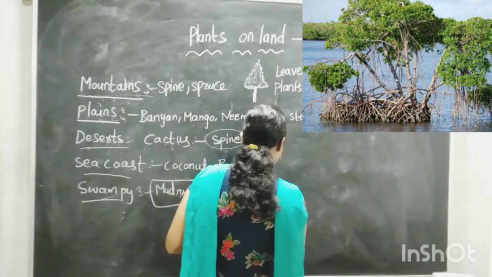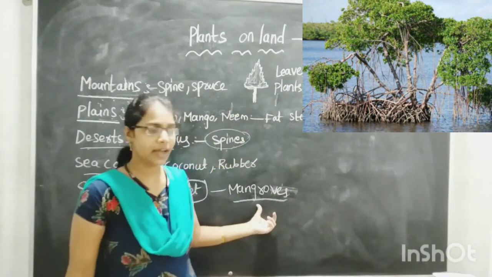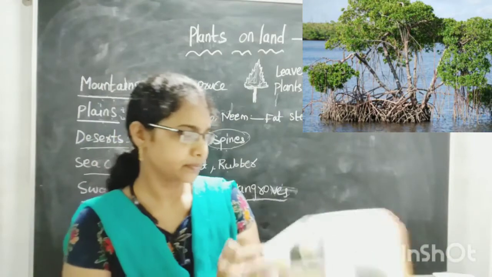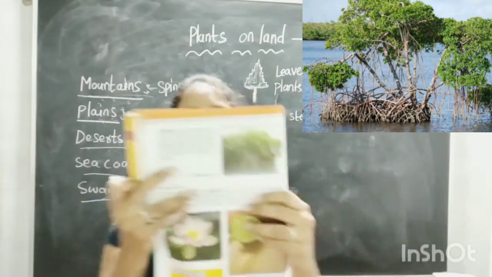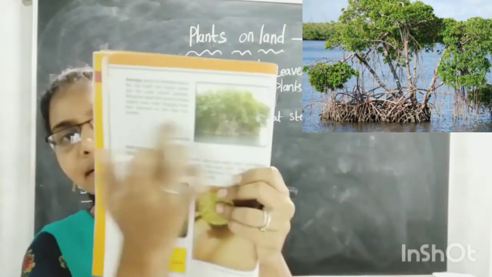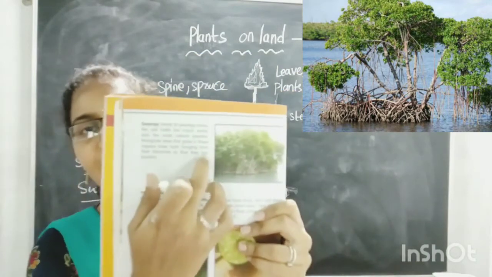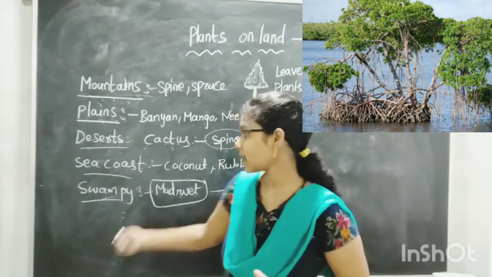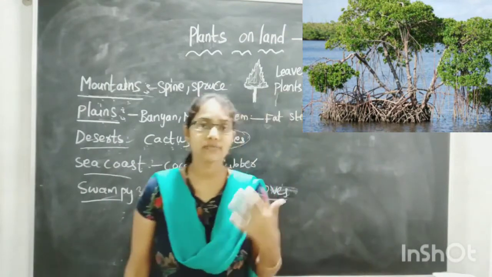Mangrove plants you can find there, green. How do they look, children? See here, these are the mangroves. You can find these plants in the swampy areas, where the land is filled with mud and water. This is called swampy land.